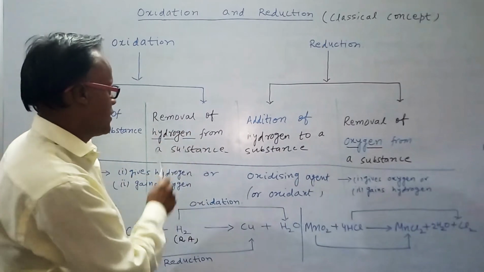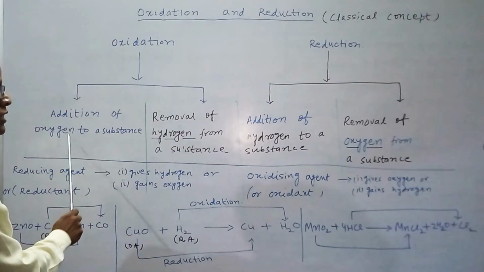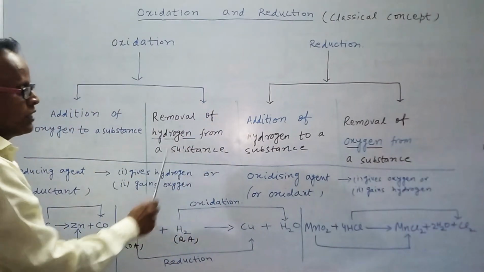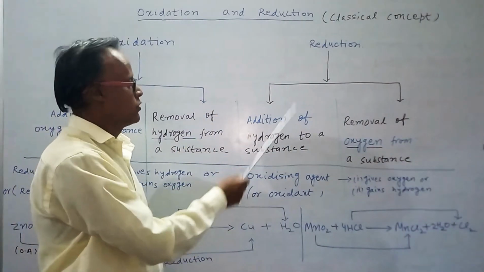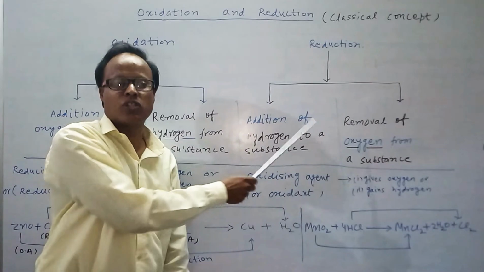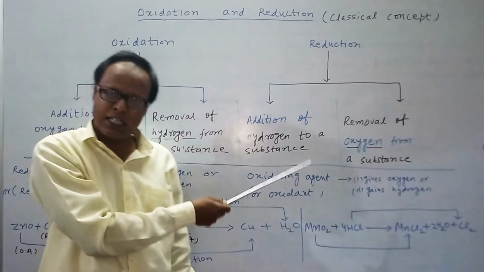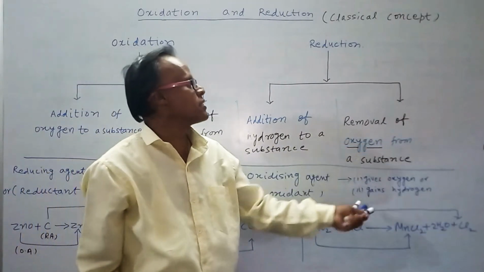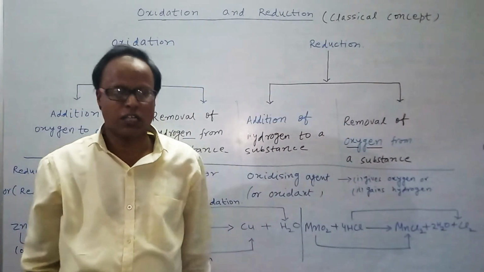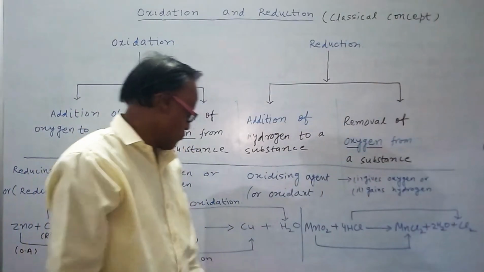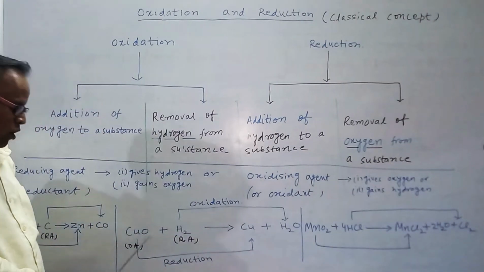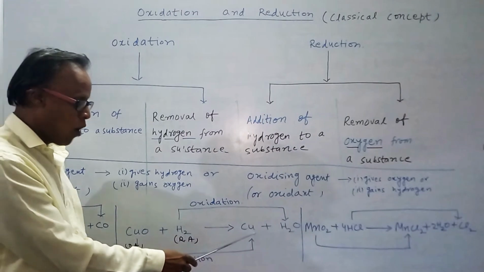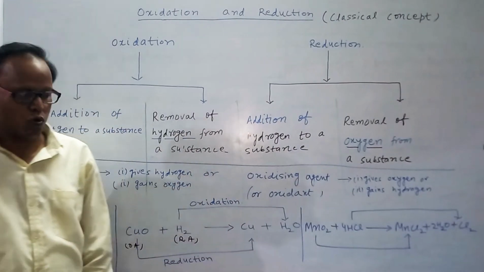The opposite of this, addition of hydrogen to a substance and removal of oxygen from a substance, is known as reduction. For example, copper oxide plus hydrogen forms copper plus water, H2O.